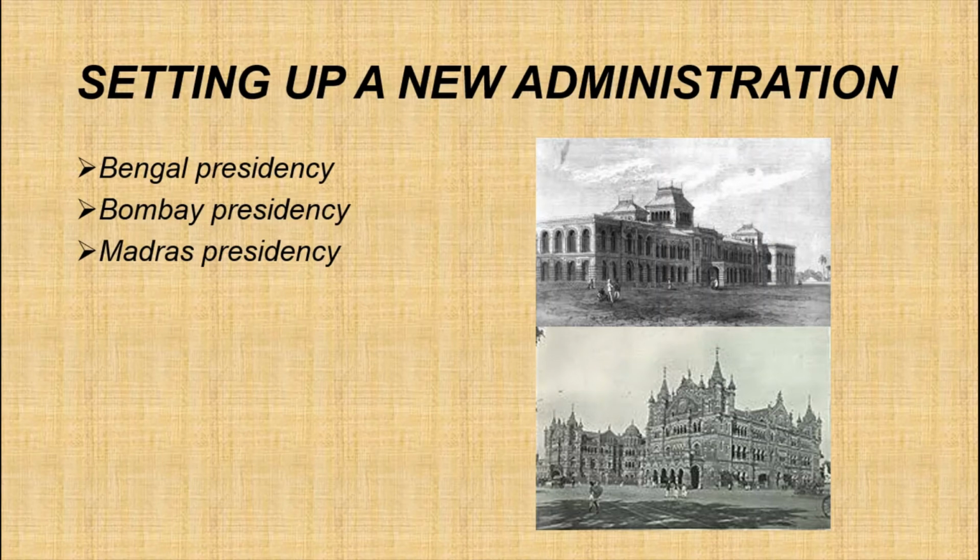So the administration of the company was different from that of the Indian rulers in the following ways. Already I have told you that British territories were divided into administrative units called presidencies. What were they? They were Bengal Presidency, Madras Presidency and Bombay, right? Then each presidency was ruled by a governor, right? Then districts were ruled by the collectors, isn't it? Yes, the governor general was the supreme head of the administration. So who was the supreme head of the administration? The governor general, isn't it? Yes.